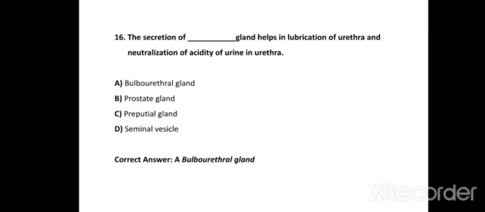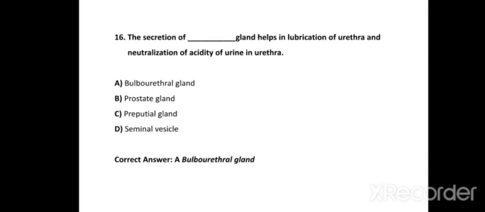So the correct answer of this question is option A. Bulbourethral gland helps in lubrication of the urethra, means it secretes some viscous fluid to lubricate the inner lining of the urethra, plus it also neutralizes the acidity of urine which is present in urethra.